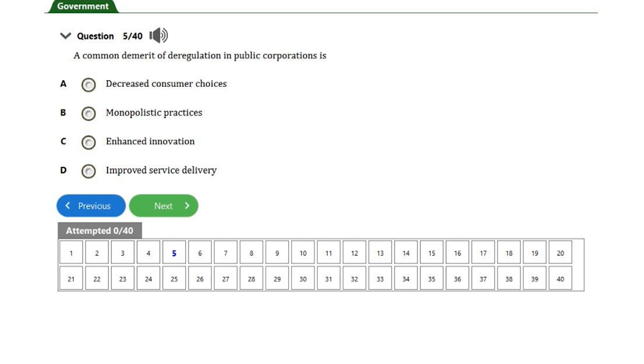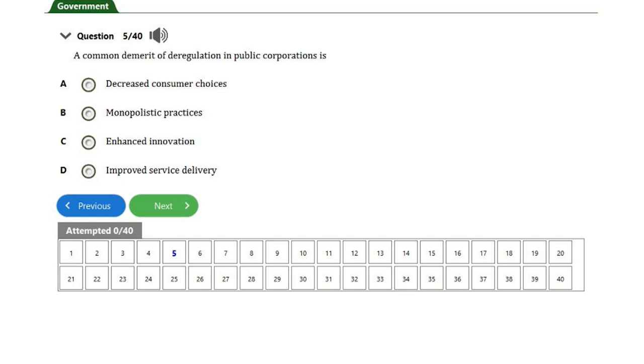Number one, the answer to this question cannot be option A, decrease consumers' choices. Option B is monopolistic practices. What is monopolistic practices? It means an individual has the sole power over a particular product. And option C says enhanced innovation.